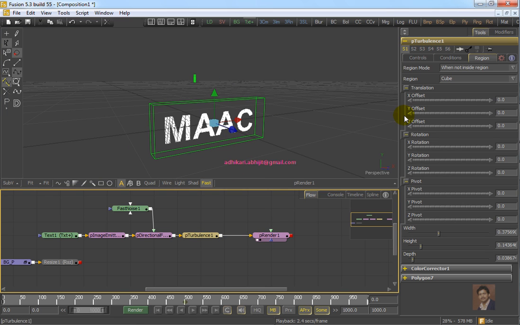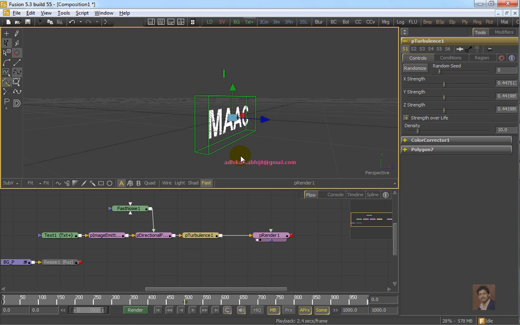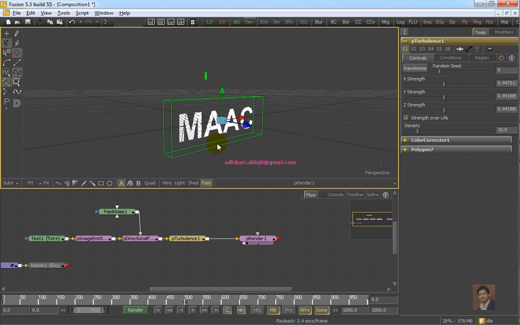Now if you like, you can increase the strength, Y strength, X strength as per your requirement. You can also adjust density, how dense the turbulence effect will be for this particle. After that, this is a 3D particle. You have to render it using a 3D camera and a 3D render process.